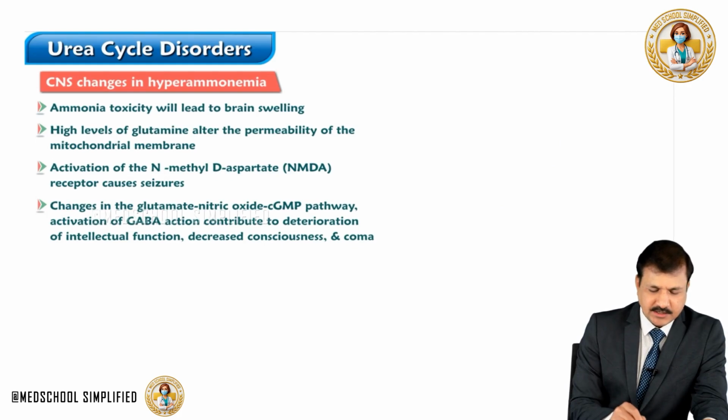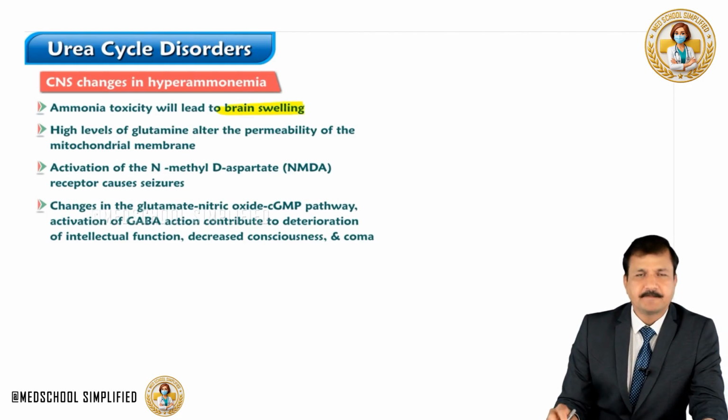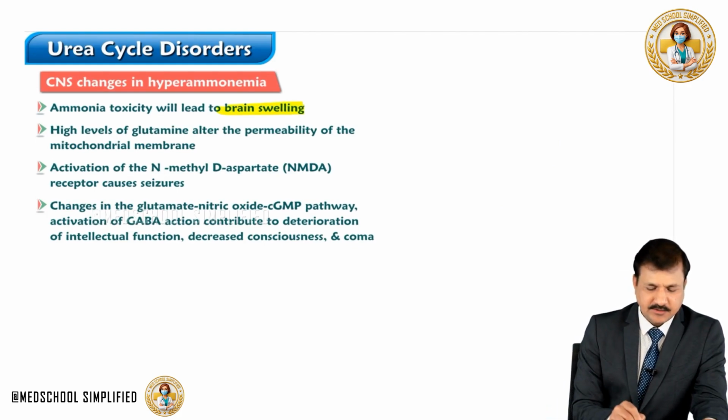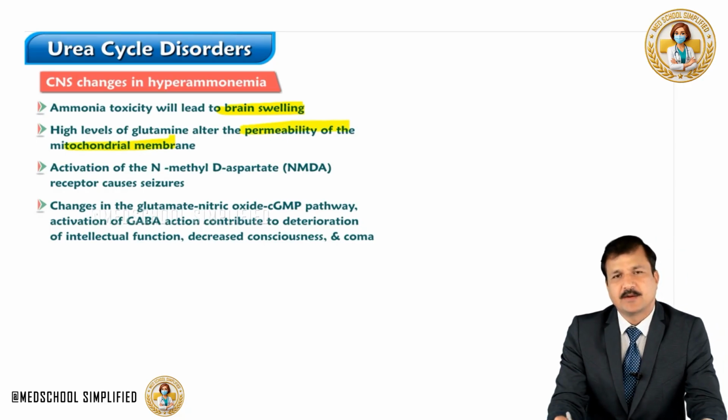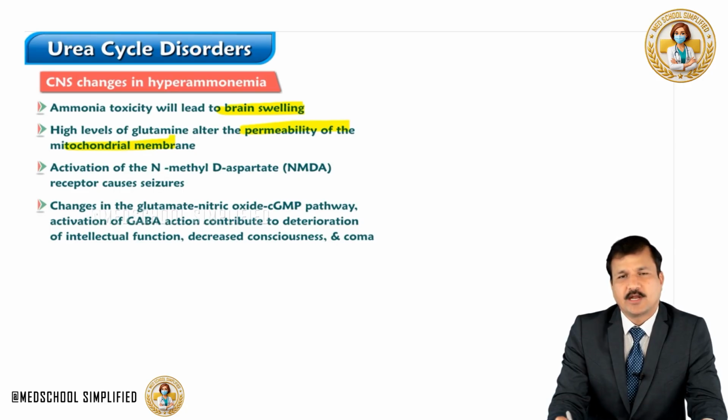Now the ammonia toxicity will lead to brain swelling. High glutamine levels will alter the permeability of the mitochondrial membrane, thereby changing the mitochondrial metabolism, and eventually leading to changes in the cellular metabolism. Increase in glutamine will lead to a decrease in alpha-ketoglutarate and glutamate. So that means the TCA cycle will be decreased.